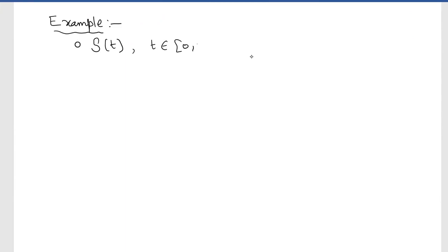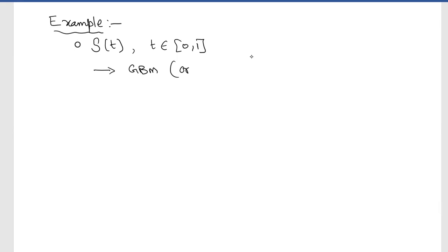Let us see an example. Let S be the price of the stock at time t in 0 to 1. Let's restrict ourselves to 1 year. It can be done for any number of years. Let S be governed by the geometric Brownian motion.